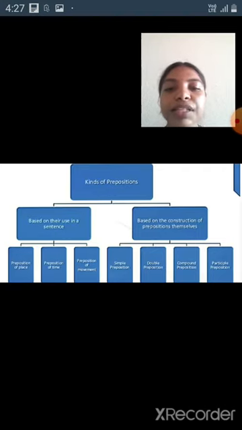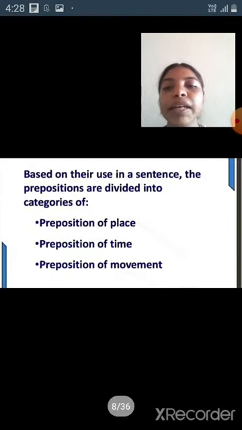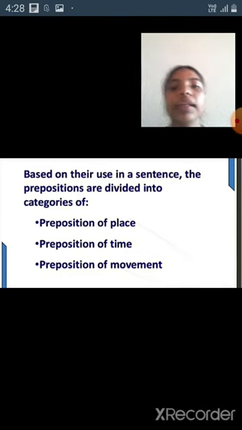Based on the construction of prepositions themselves, there are four types: simple preposition, double preposition, compound preposition, participle preposition. Next, based on their use in a sentence, the prepositions are divided into three categories: preposition of place, preposition of time, preposition of moment.